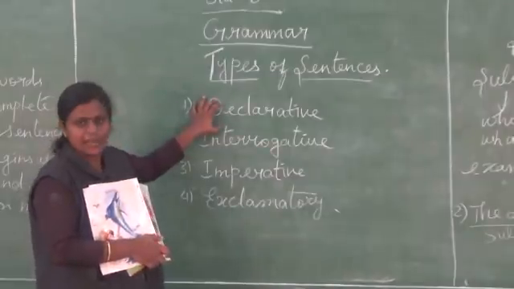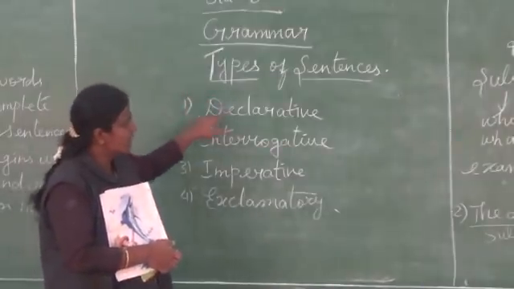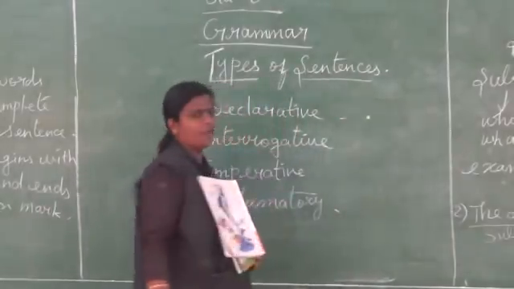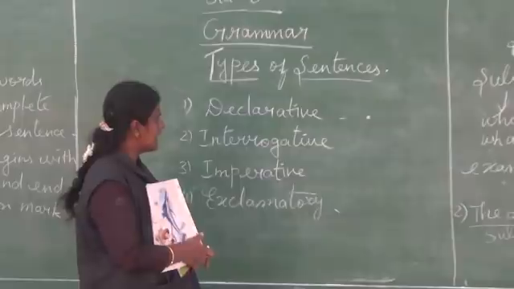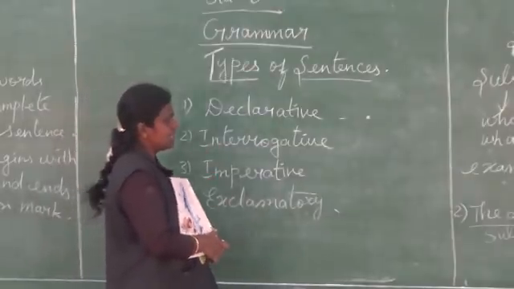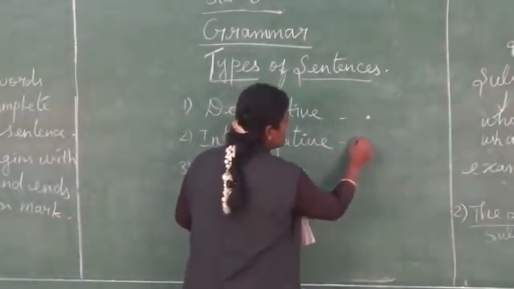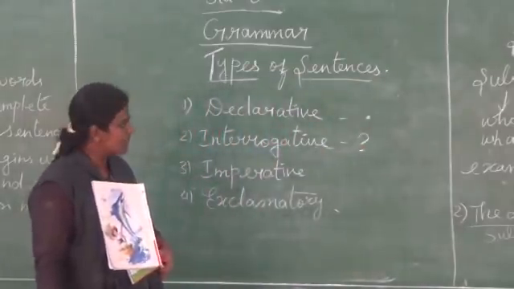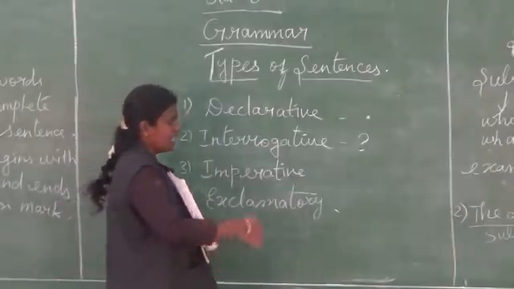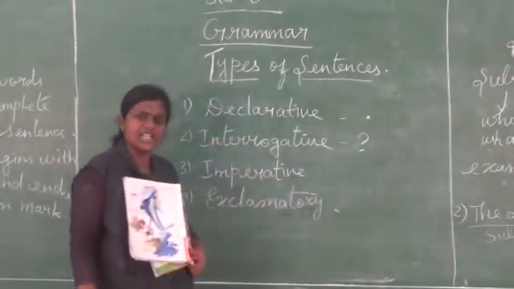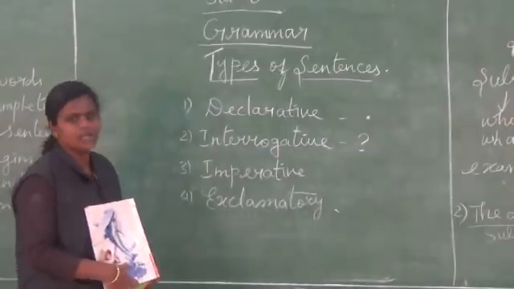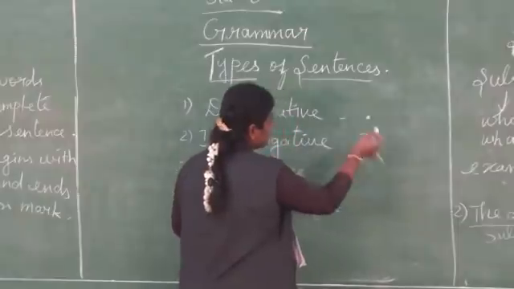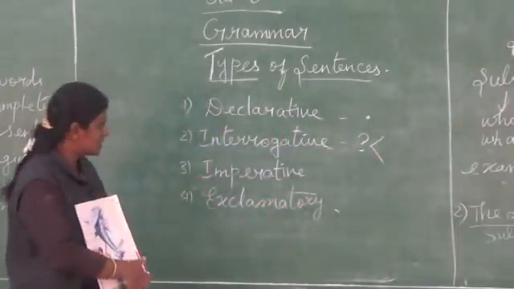It gives a statement. It ends with the punctuation mark, full stop. So it's a declarative sentence. Next, the interrogative sentence. It ends with the punctuation mark, question mark. Easily we can identify that by seeing the punctuation mark at the end of the sentence. So for the interrogative sentence, we have two types. We will see that later. First you just see this.